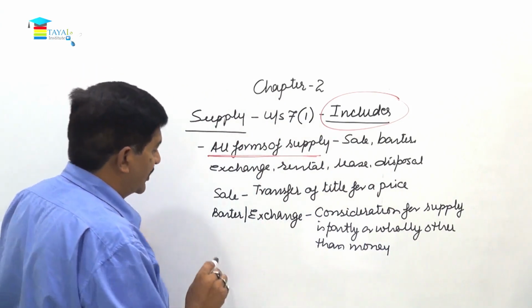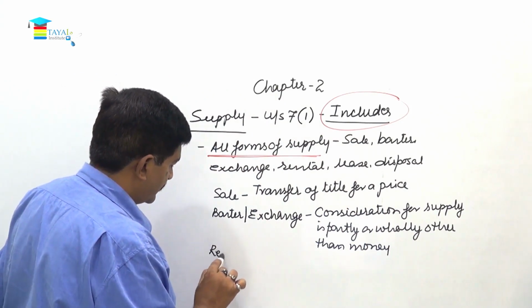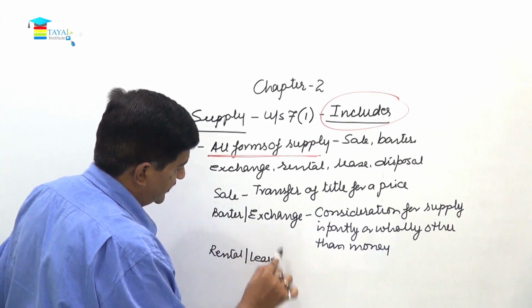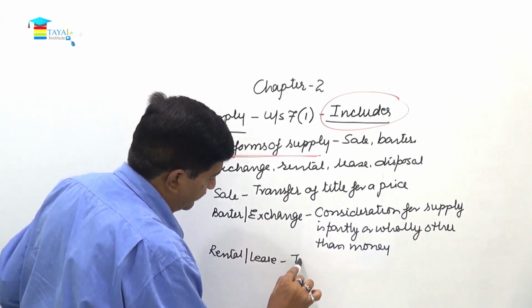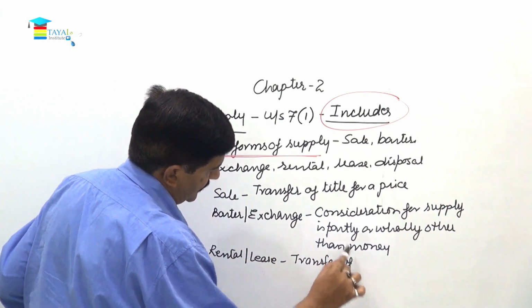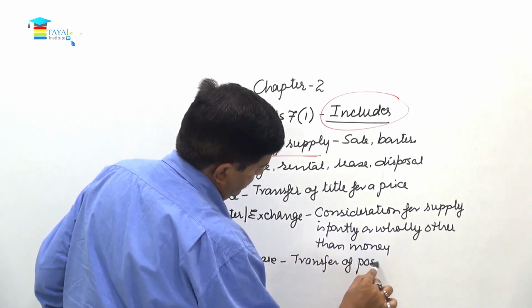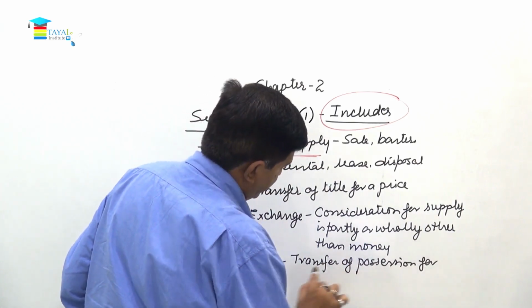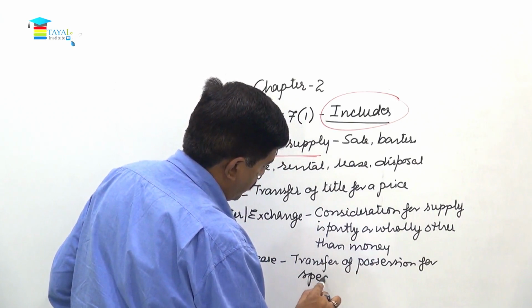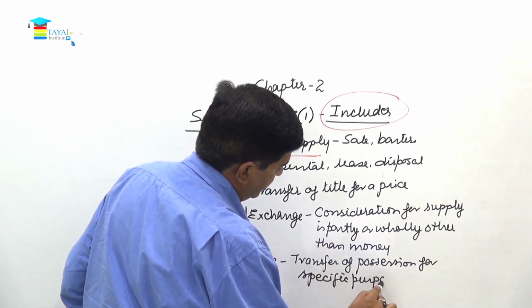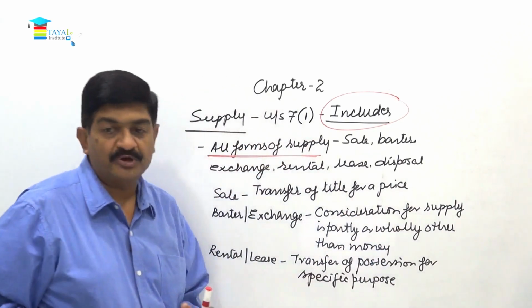What is rental or lease? This is a transfer of possession for a specific purpose. Complete right of ownership is not transferred.